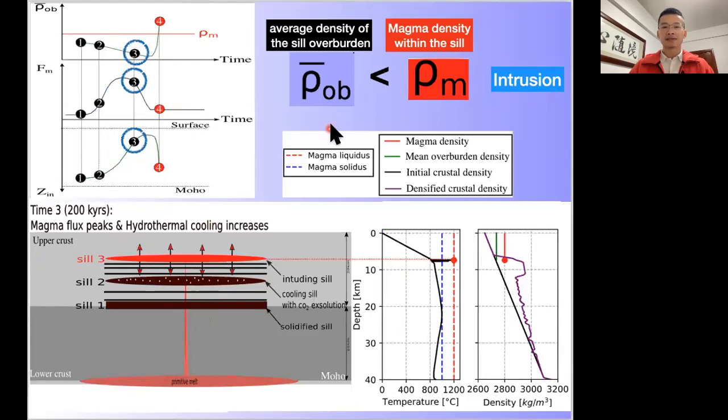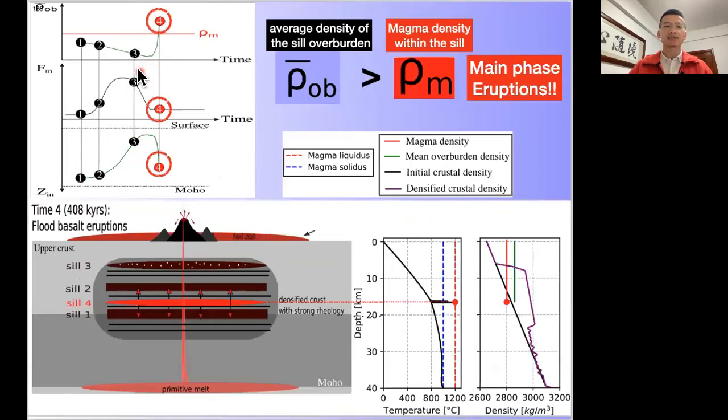And at this point, what's above is still normal crust, which has an average overburden density less dense than that of the fluid magma, so no eruption happens. Eventually, as the magma flux decreases, the heat input is not able to sustain shallow intrusion. Now the sill jumps back down to where it's hot and weak.